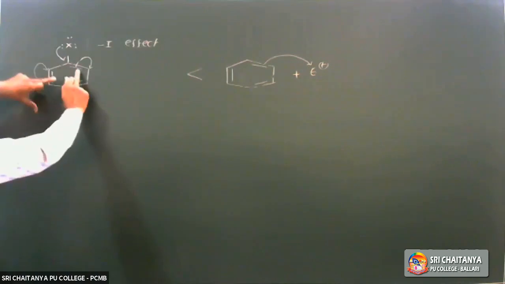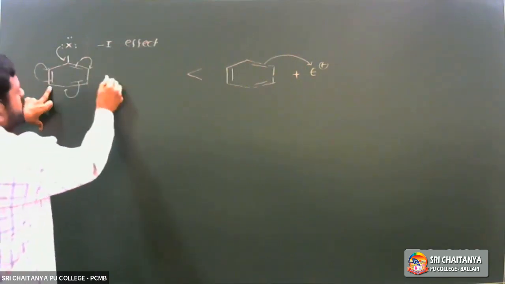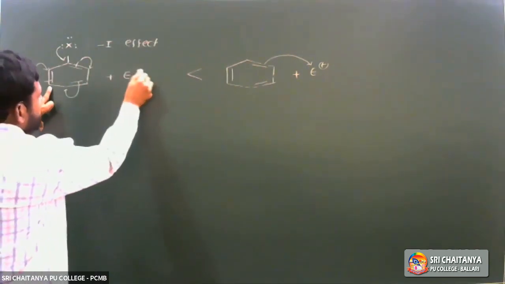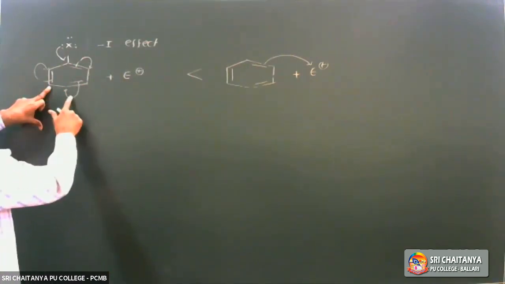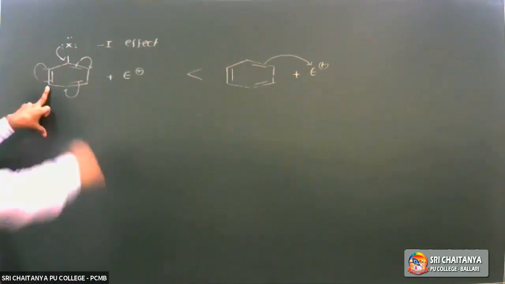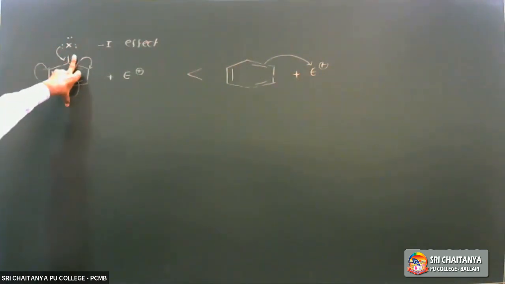So due to resonance, electron density is more at ortho and para positions compared to the meta position. Hence, the electrophile attacks at ortho and para positions rather than meta. Hence the halogen atom is an ortho-para directing group.